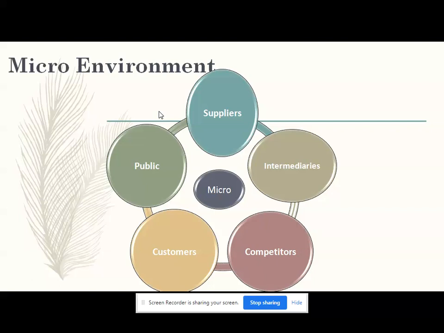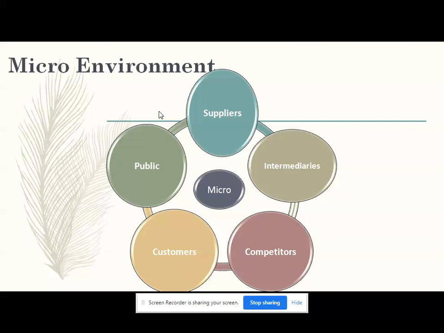Then marketing agencies. They promote the organization's product by making the customers aware of the benefits of the products and services the company is producing. And advertisement agencies are an example of marketing agencies. Or maybe marketing research companies, those that are collecting data from the various consumers and providing that data to the organization, are an example of marketing agencies.